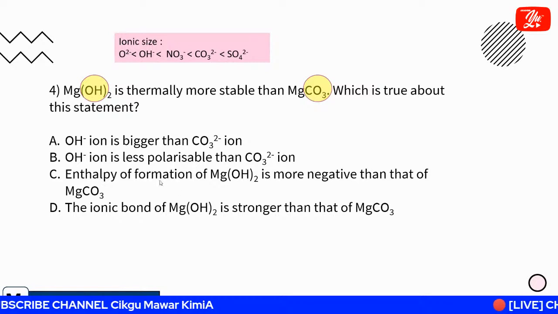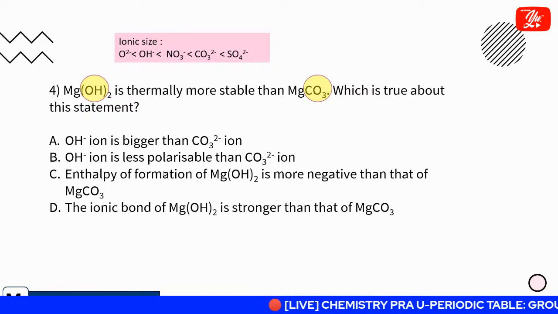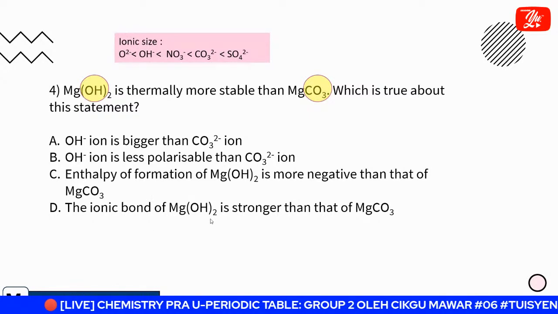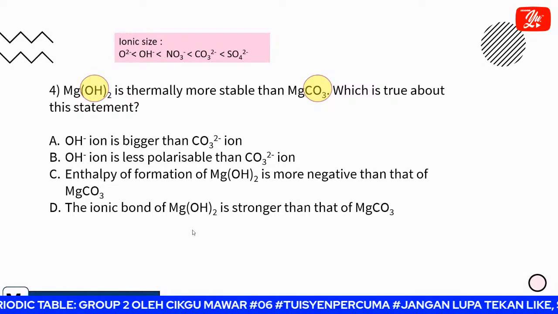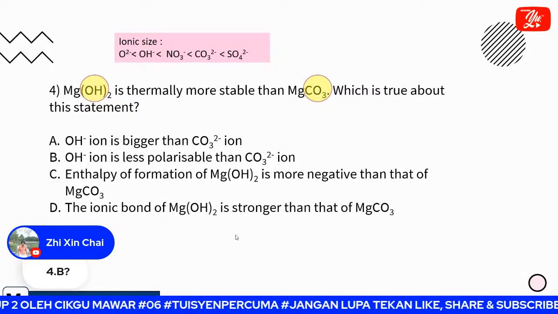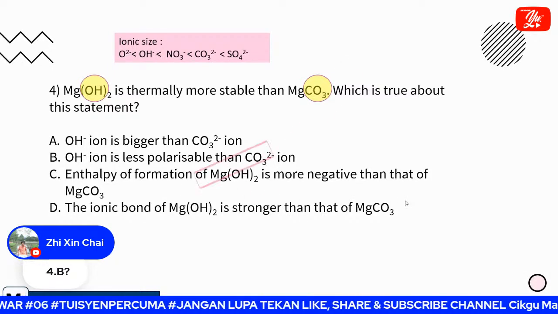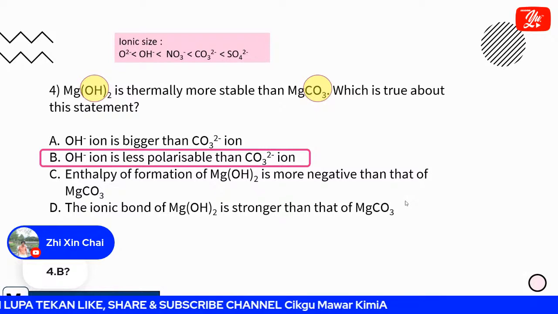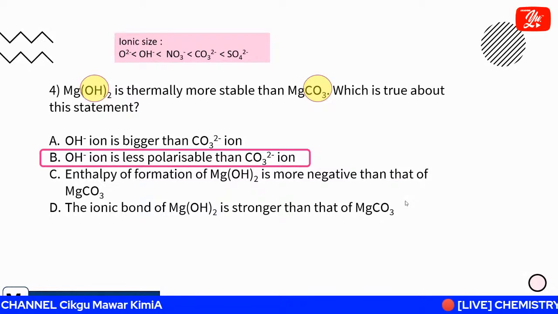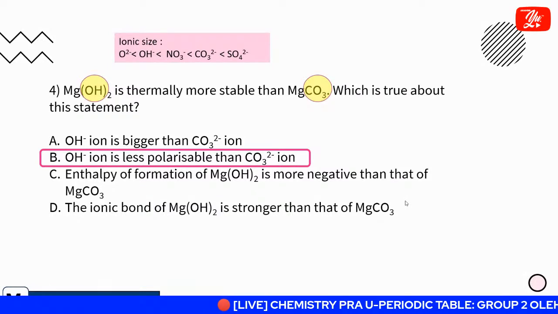Okay, and then enthalpy of formation is more negative than magnesium carbonate. From group 2, we didn't mention about enthalpy of formation at all. And then the ionic compound is stronger than, we talk about the ionic bond here in our lesson today? No, is it? So the correct answer is? Teacher Mawar, there's an answer from student B. Yes, very good, student. So the answer is B, correct, because we talk about polarizability for anion. So hydroxide ion is less polarizable than carbonate ion.